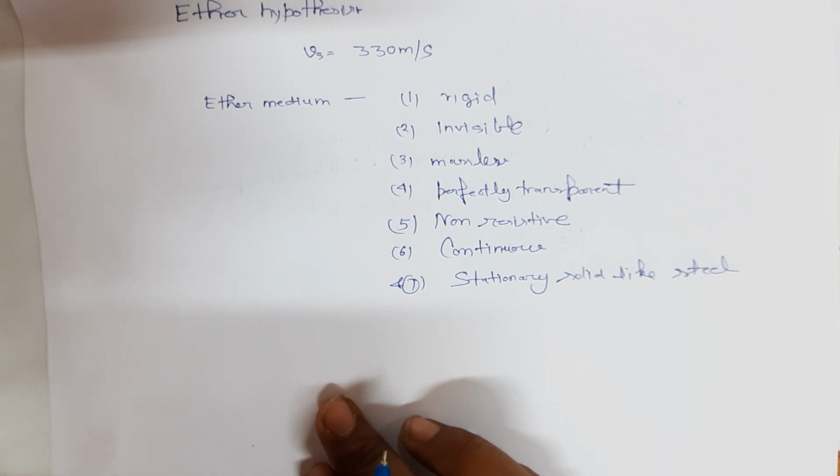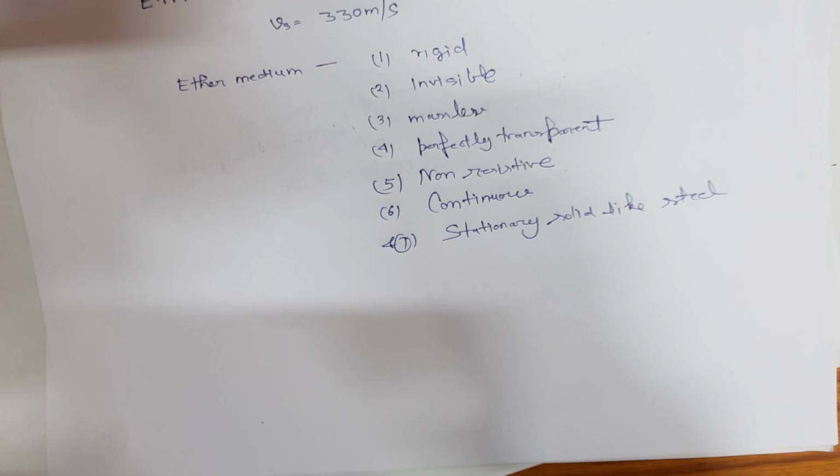Thus, it may be concluded that ether provides a universal fixed frame of reference or absolute frame of reference with respect to which all the measurements can be done. In the 19th century, it was believed that ether is required for the propagation of light in vacuum and assumed that motion of ether is constant with respect to absolute frame of reference and the velocity of light c and electromagnetic wave is with respect to this hypothetical medium. But there was no evidence of existence of hypothetical ether medium.